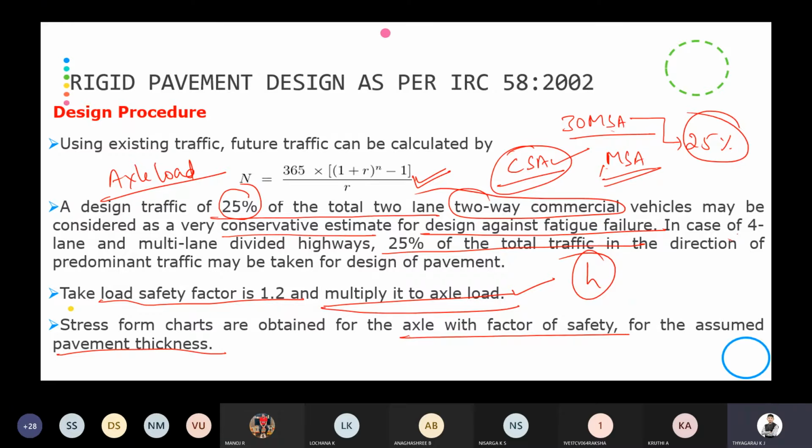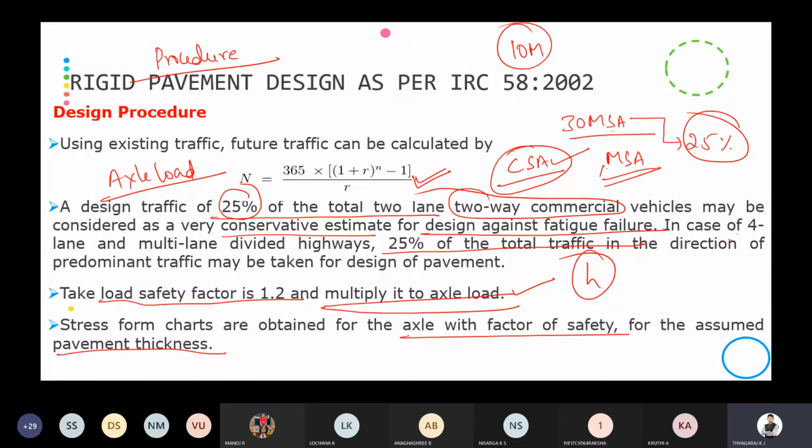Simply remember, in IRC 58-2002, they will ask only the procedure. They will not touch the problem. They will ask the procedure for 10 marks. Explain the step-by-step procedure for design of rigid pavement using IRC 58-2002.